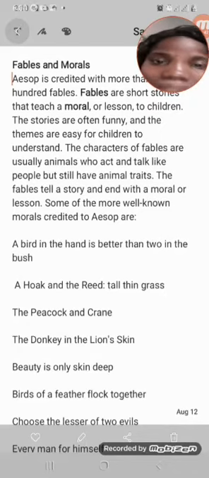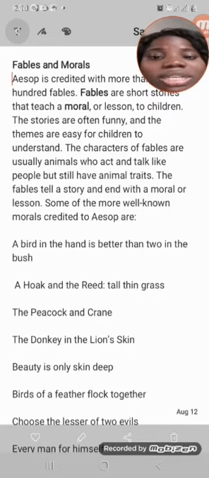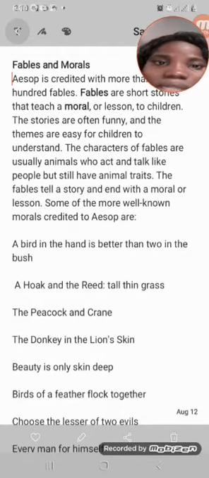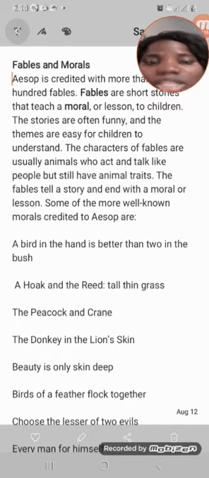Fables are animal stories. They teach morals and they are very easy to read and very easy to relate with. Do you get it now? So you see animals talking. Examples of fables that we have: a bird in the hand is better than two in the bush, the hawk and the reed, the peacock and the crane, the city mouse and the country mouse, the lion and the mouse, and so many other stories like that. And most of them were written by Aesop.